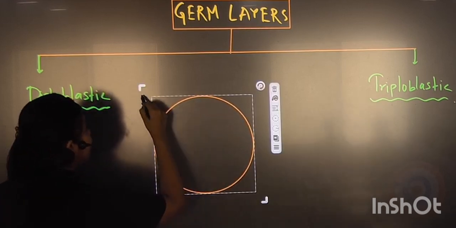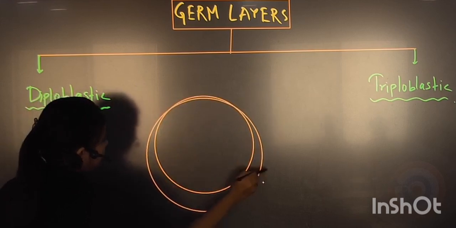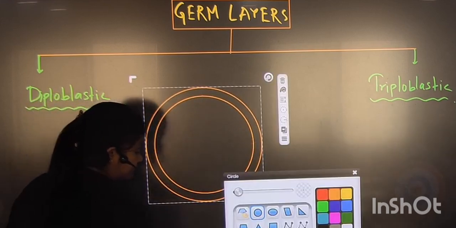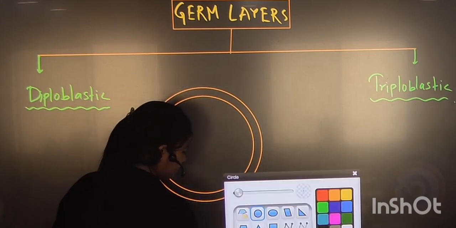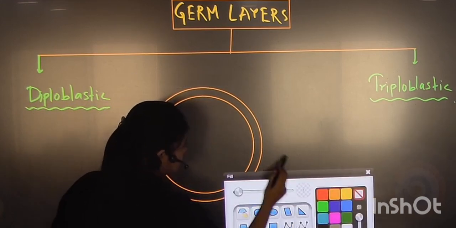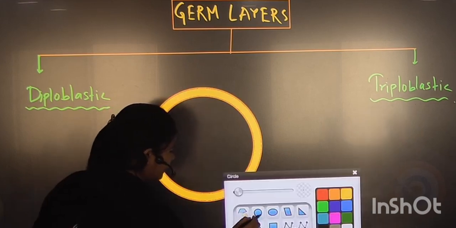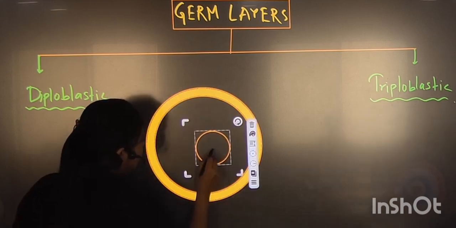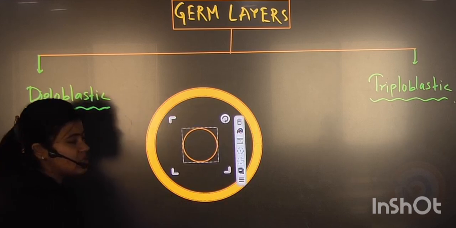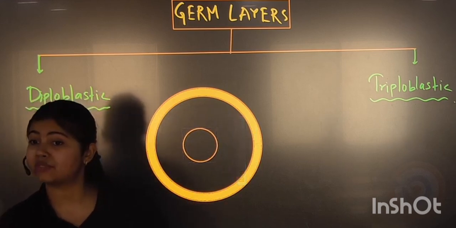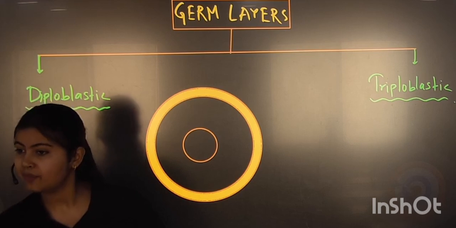Outer side ectoderm, and inner side endoderm. And in the very first class also, we had studied that endoderm generally forms the gut lining.